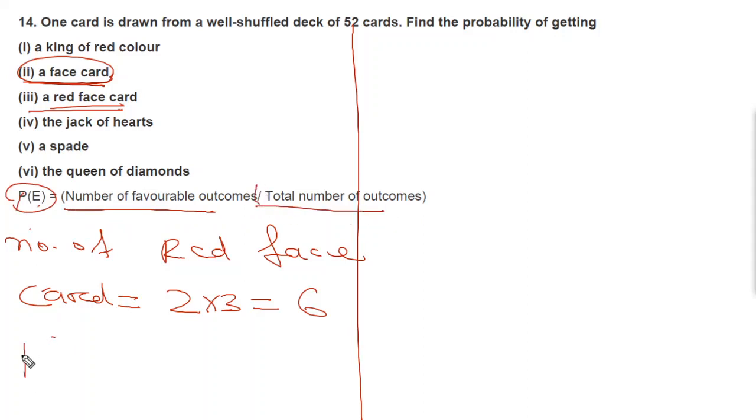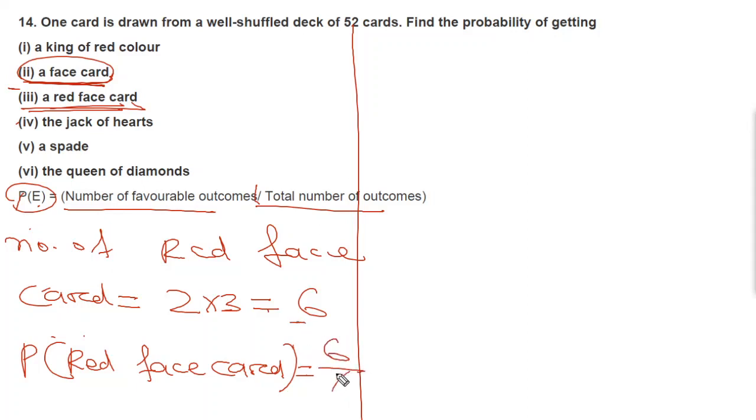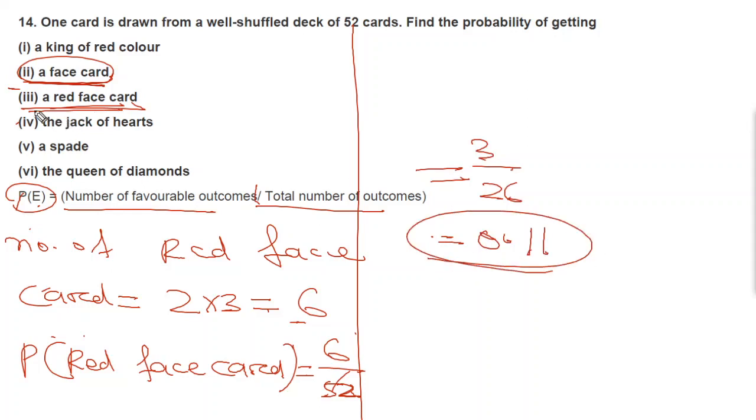So the probability of a red face card will be equal to favorable outcomes 6 divided by total number of outcomes 52. So it will be equal to 6 by 52. Now you can cancel it by 2. So 2 3s are 6, divided by 26. So it will be equal to 0.11. So this will be the probability for part iii, the red face card.